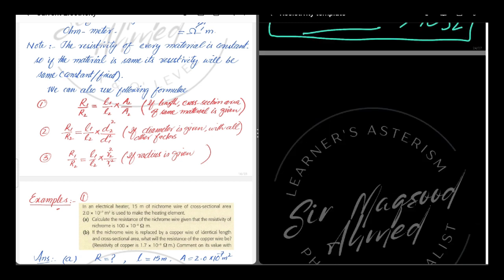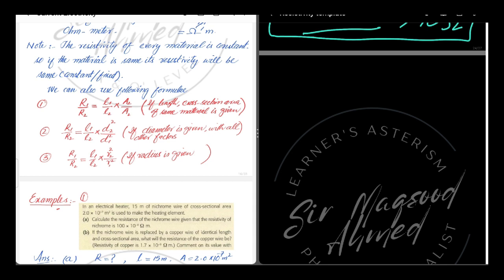Dear students, other formulae which we use to solve the question, if the diameter or the radius of a conductor is given. Now dear students, if we have to find the resistance of the conductor of same material, meaning its resistivity is same, constant, right?